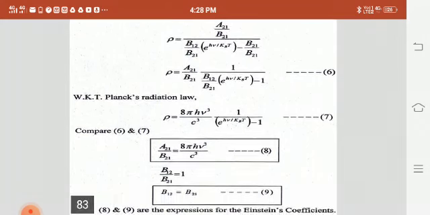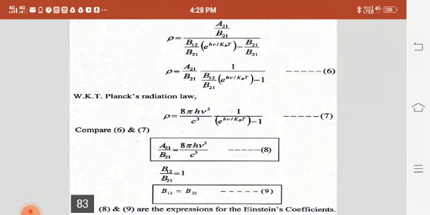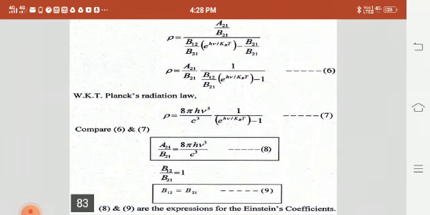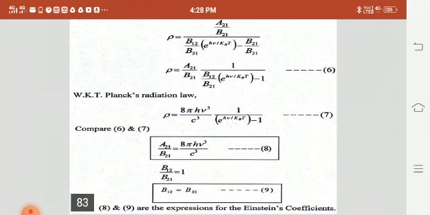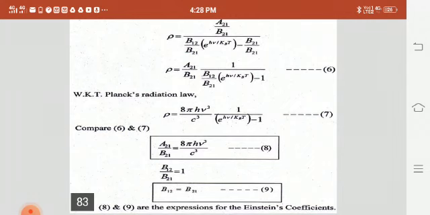Comparing equations 6 and 7, we see both LHS are equal, so we can equate the RHS. So we get A21 by B21 is equal to 8 pi h nu cubed divided by c cubed. Here B12 and B21 are equal because the absorption and stimulated emission coefficients are the same in the case of lasers.